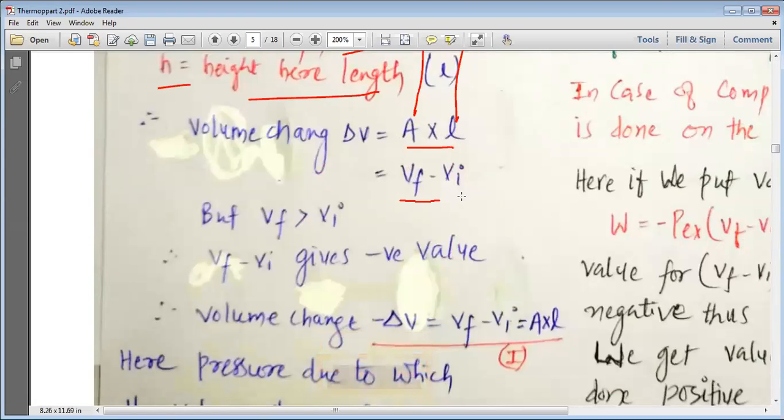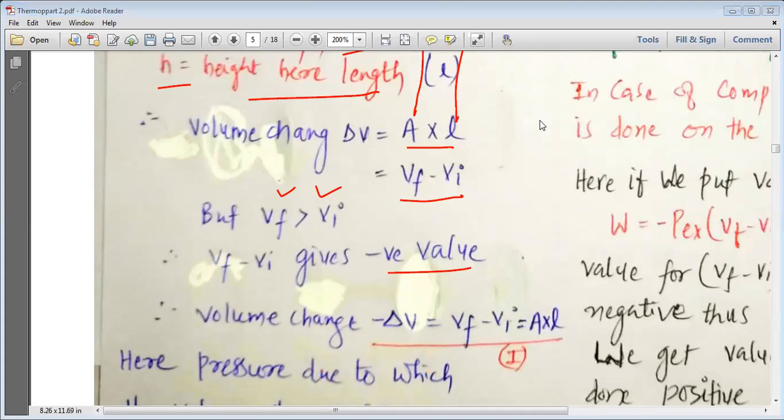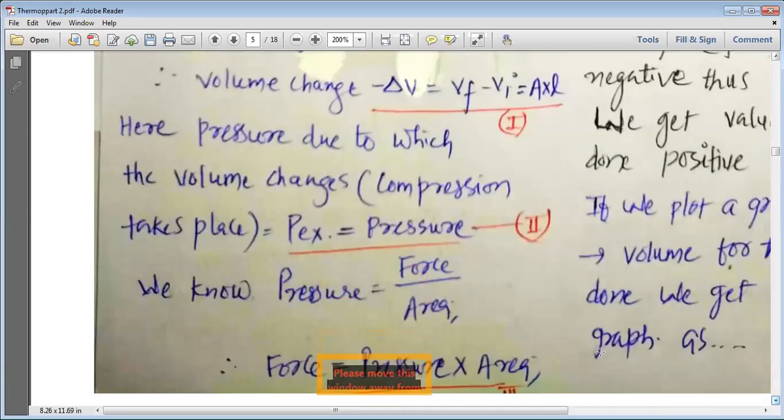For this change, we can write V final minus V initial, because V final is greater than V initial. This V final minus V initial gives us the negative value. So this is how, my dear students, we study the change in volume. Total volume change delta V is V final minus V initial, which is also A into L. The pressure due to which the compression takes place is the external pressure PEX.